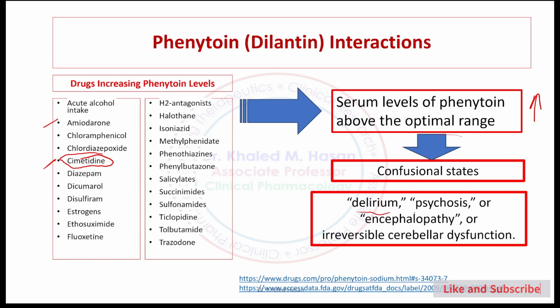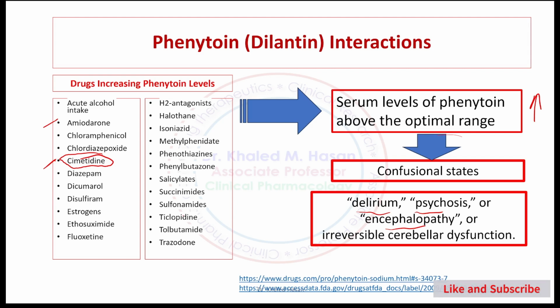Patient may suffer from delirium, psychosis, encephalopathy, and this will be irreversible cerebral dysfunction. And most of this information is derived from sources. We recommend you click on this link here and bring the information for yourself. So what else do we have here?